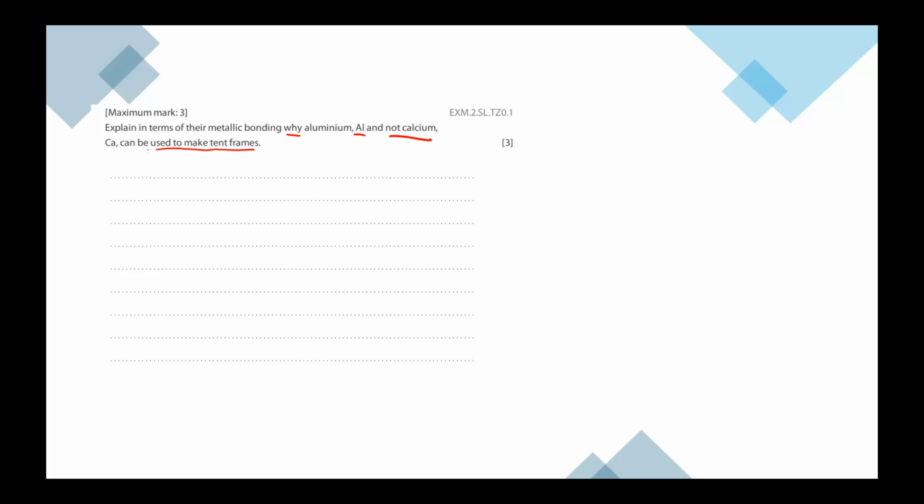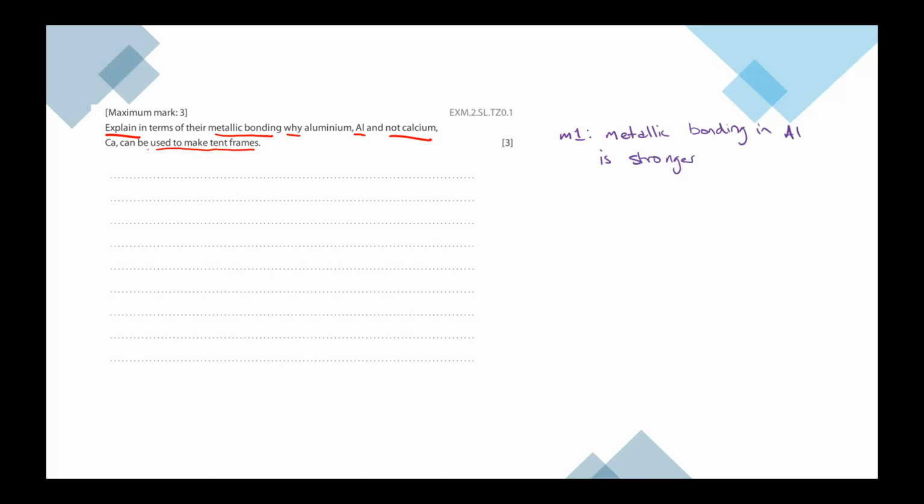All right. So first off, we're looking at used to make tent frames. What structures about that? Why aluminium and not calcium? So what's an explanation here? Hence the 3-marker. And we must refer to the metallic bonding. So the properties of metallic bonding, what causes metallic bonding, and so on.